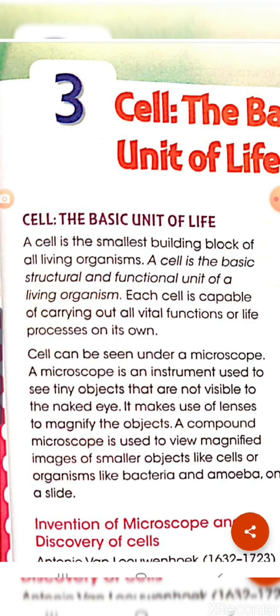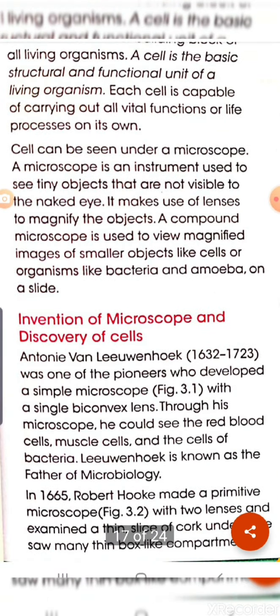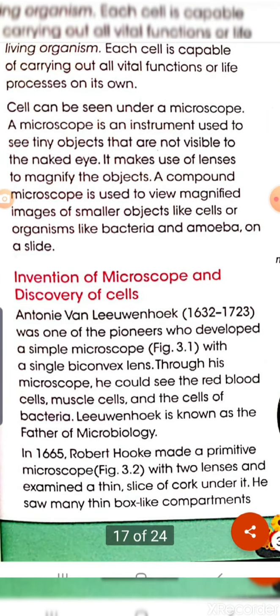One scientist, Antony van Leeuwenhoek, developed a simple microscope. With this microscope, he could see different kinds of cells like red blood cells, muscle cells, and some bacterial cells. Leeuwenhoek is known as the father of microbiology. Why? Because he first developed the simple microscope and he first studied some simple types of cells. So, microbiology is a field of biology.